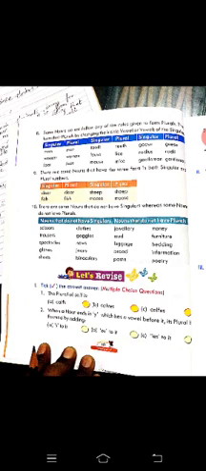And after that, the important point is the second one. Write the plural of nouns given below. In this, dear students, the singular form is given to you and you have to frame this into plural form. Read the rules once again, and on that basis you can easily complete this exercise. In this manner your practice will be done and you will understand the things in a better manner, dear students.